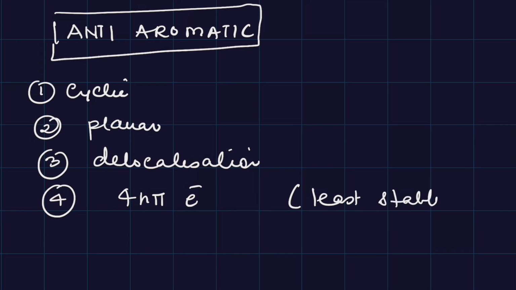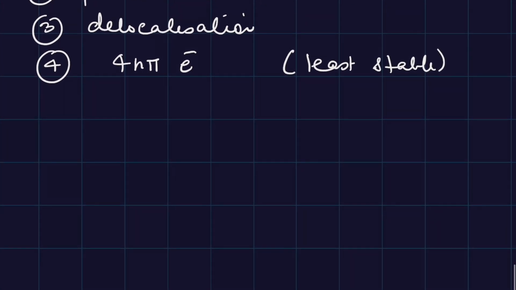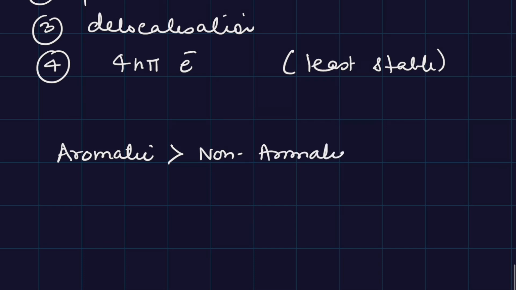Least stable means most stable are going to be aromatic, followed by non-aromatic, followed by anti-aromatic.